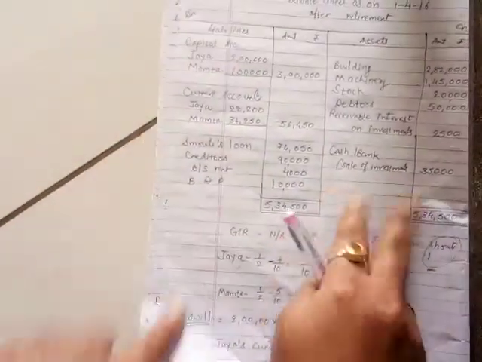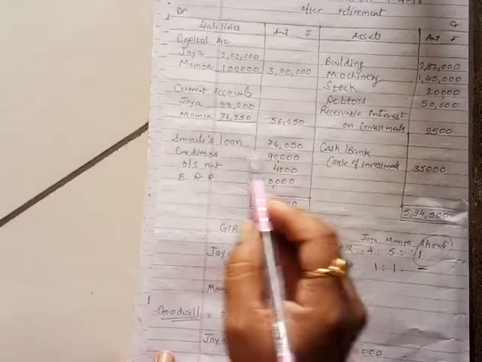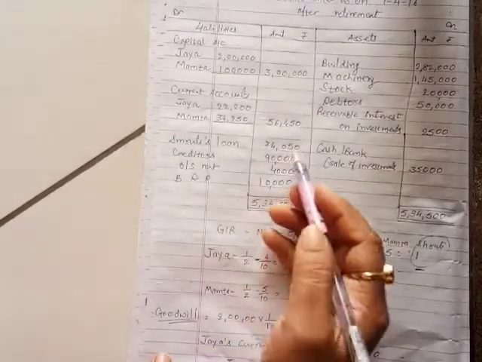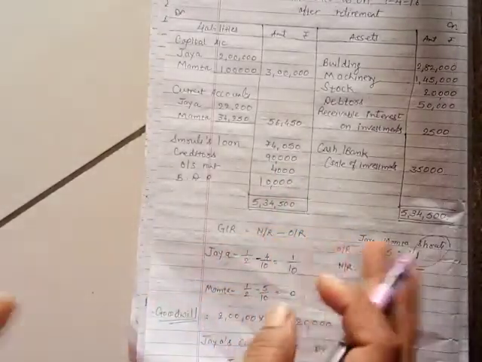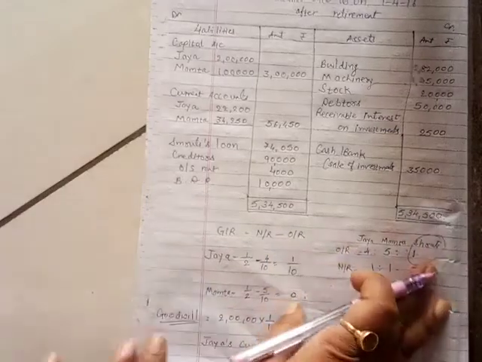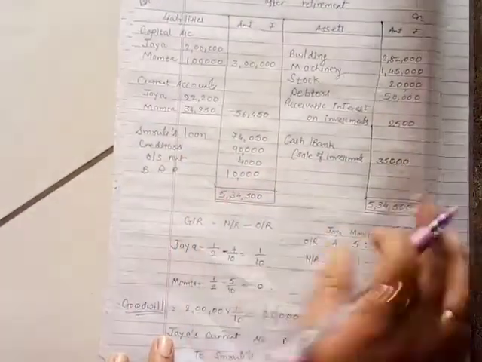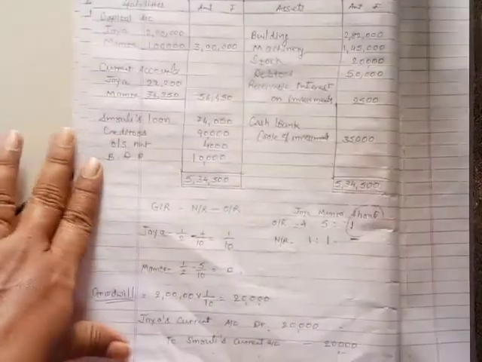So this 74,050 we record as Smriti's loan account, right? Because the whole amount we give her in the form of a loan. So now make the totaling of the balance sheet. So the balance sheet will tally at the end, right?